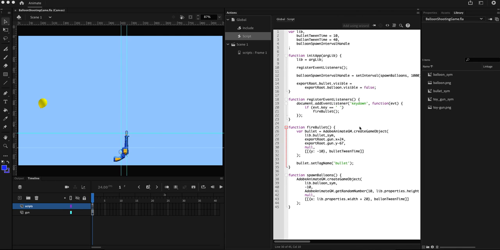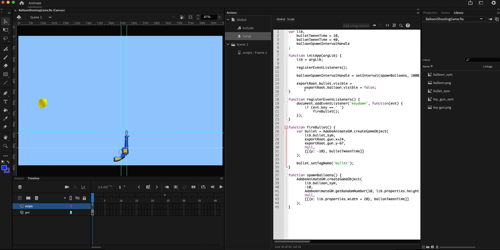Hi, welcome to part 2 of this tutorial. In the first part, by the way, we are building a simple game. I'm calling this the balloon shooting game. In part 1, we added the assets required for the game. We added the gun image and balloon, and then we created a symbol for the bullet.